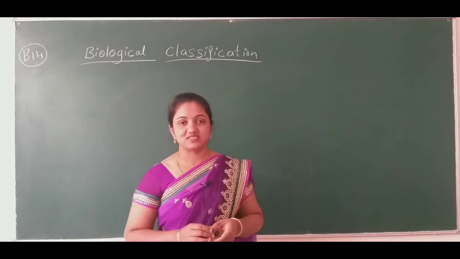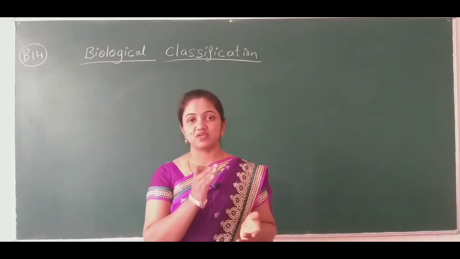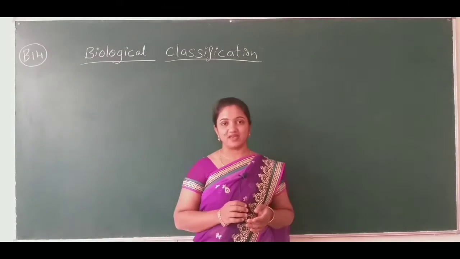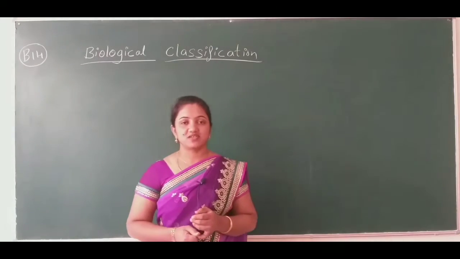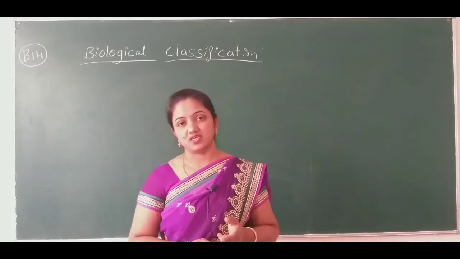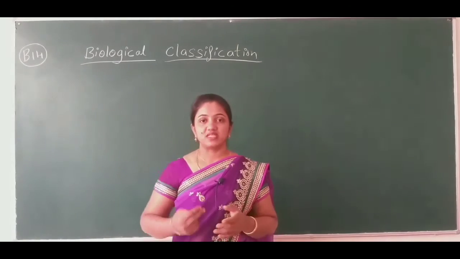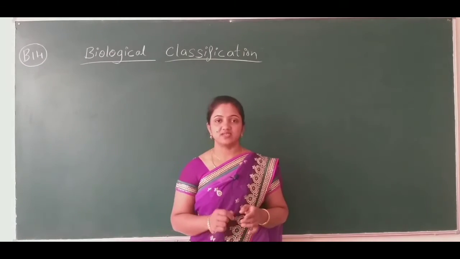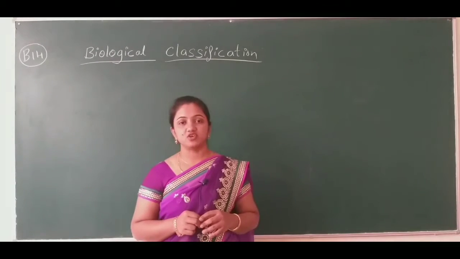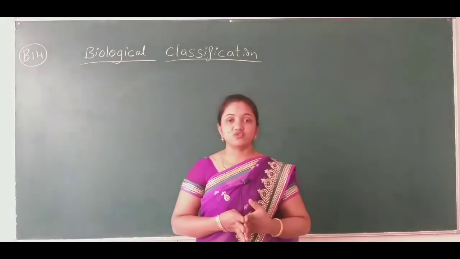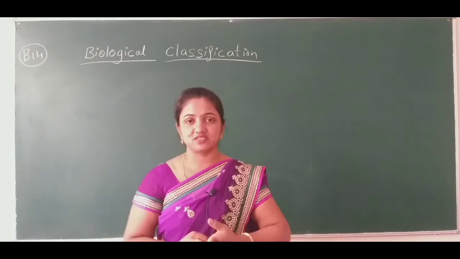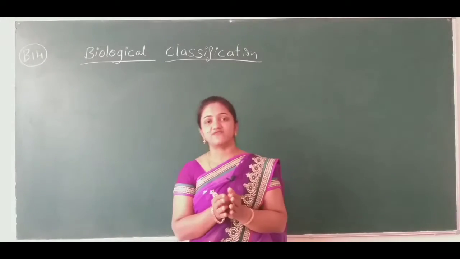In the last session we were discussing the major groups of kingdom Fungi. The first group is Phycomycetes, the second is Ascomycetes, third is Basidiomycetes, the fourth is Deuteromycetes. The Deuteromycetes are commonly known as imperfect fungi.